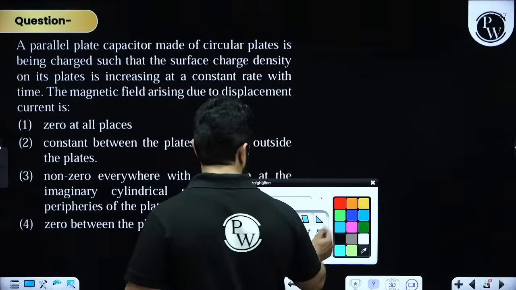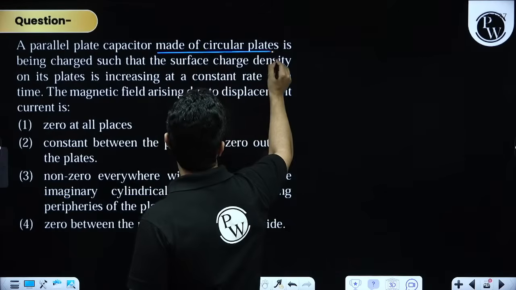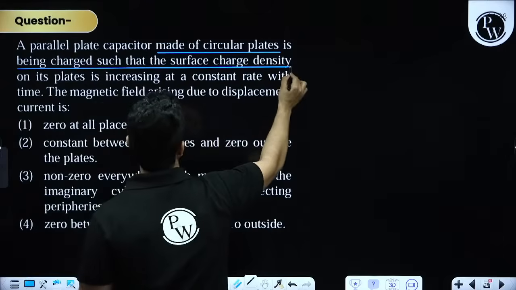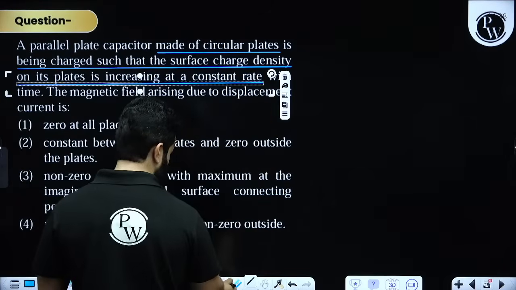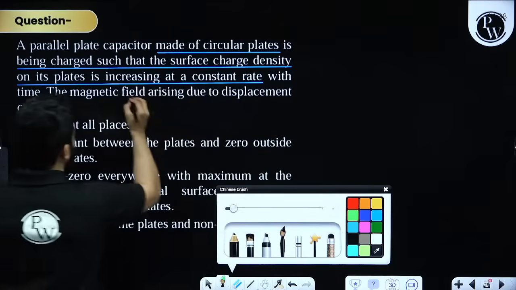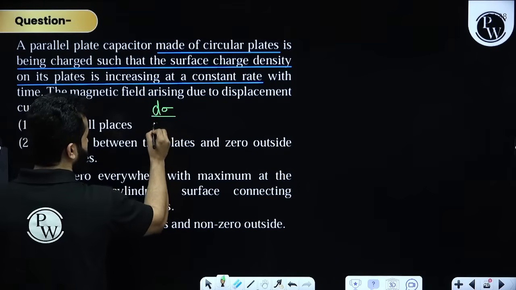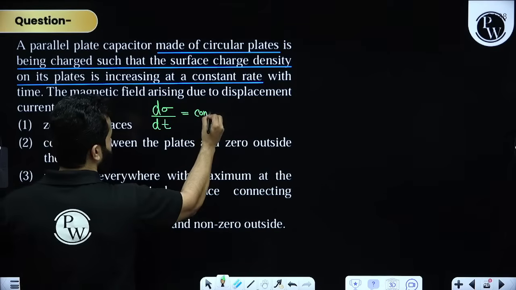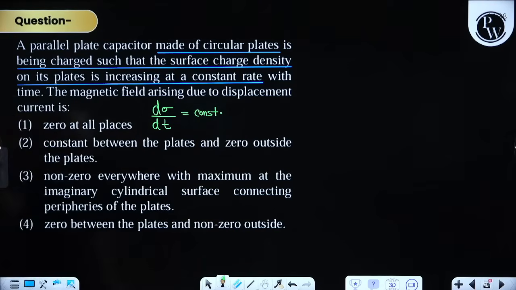In the next problem, we have got a parallel plate capacitor made up of circular plates being charged such that the surface charge density on its plate is increasing at a constant rate. My dear friends, by this they mean to say that d sigma by dt is a positive constant.